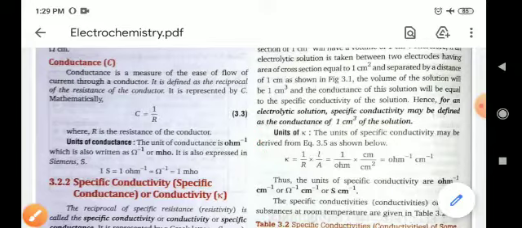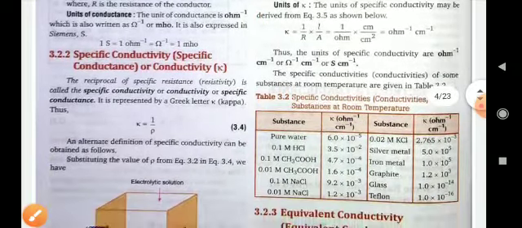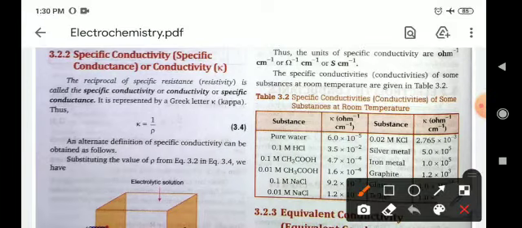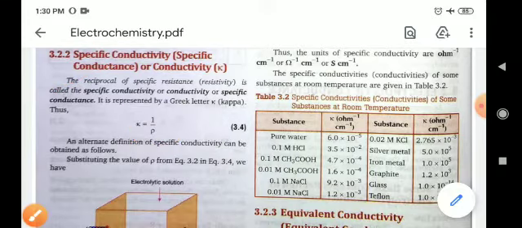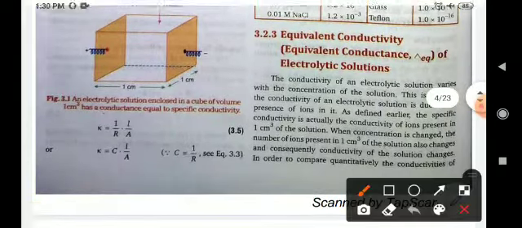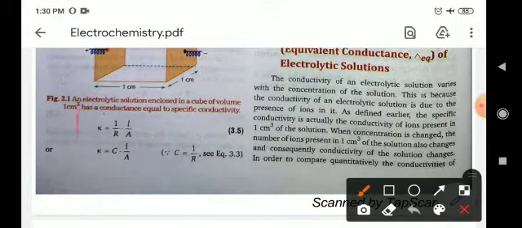Now specific conductivity, or specific conductance. The reciprocal of specific resistance is called specific conductance, and it is denoted by kappa. Kappa equals 1 upon rho. These are some basic formulas by which you can calculate any one. You can simplify it: kappa equals 1 upon R into L upon A, length upon area, or finally kappa equals C into L upon A, where C is equal to 1 upon R.